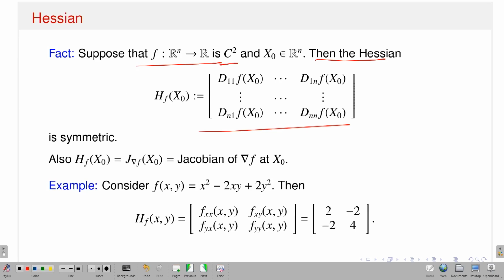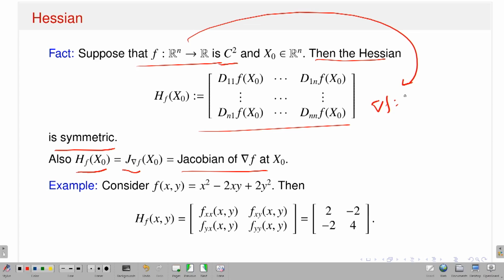So, if my function is in C2, then it is symmetric, and the Hessian matrix of f at x naught is nothing but the Jacobian matrix of the gradient at the point x naught. This is the Jacobian of gradient of f at x naught. So, I already explained, given a function f from Rn to R, gradient of f is a map from Rn to Rn, okay, and how it acts. So, x goes to gradient of f at x, and what is this? This is nothing but d1 f at x up to dn f at x, okay, right.